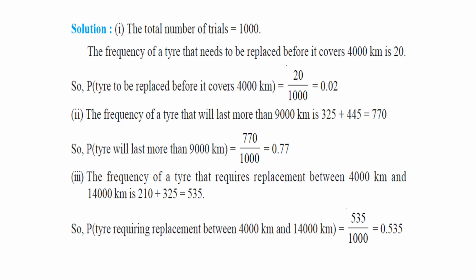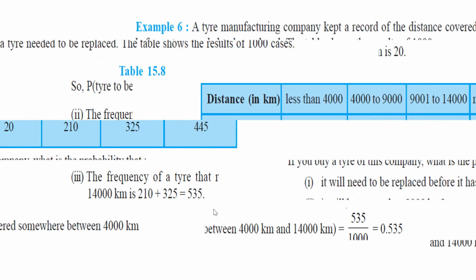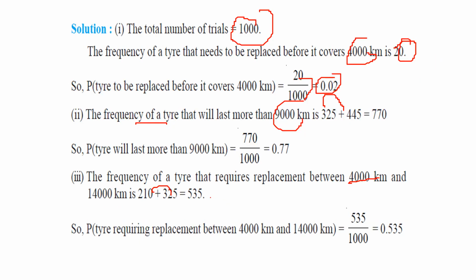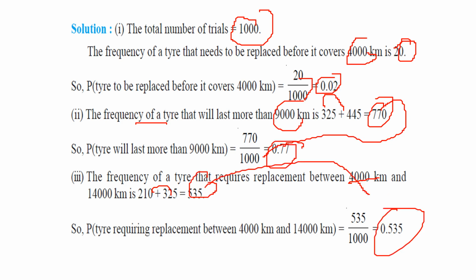So the total number of trials is 1000. The frequency of a tire that needs to be replaced before it covers 4000 km, as you just saw in the table, is 20. 20 by 1000 is 0.02. Now the frequency of a tire that will last more than 9000 is 325 plus 445, and the frequency of a tire that requires replacement between 4000 and 14000 is 210 plus 325. That means we are talking about 9000 and 4000, and between 4000 and 14000, right? When you add this, the first one is 770. So 770 by 1000 is 0.77, and 535 by 1000 is 0.535.